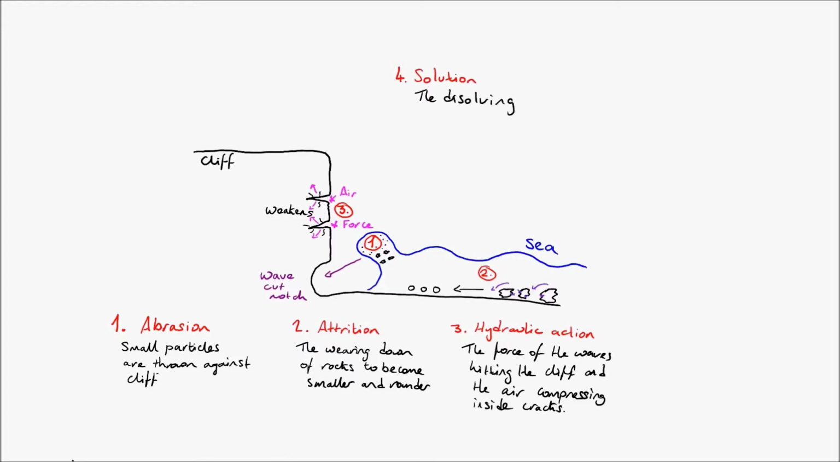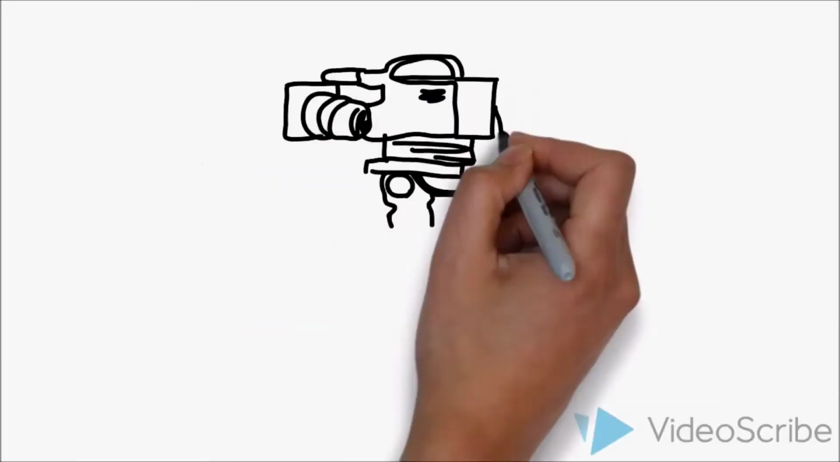Solution. Can't really draw this one unfortunately on the diagram. It's literally the dissolving of rock due to the mild acidic properties that water has. And these are the four types of erosion.